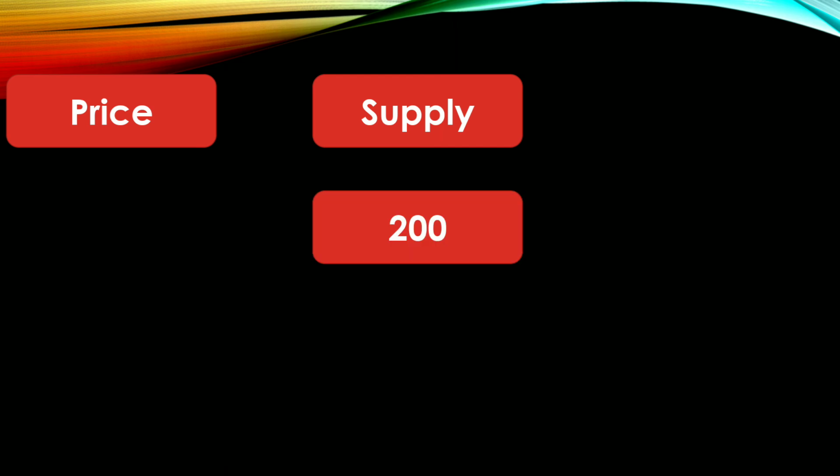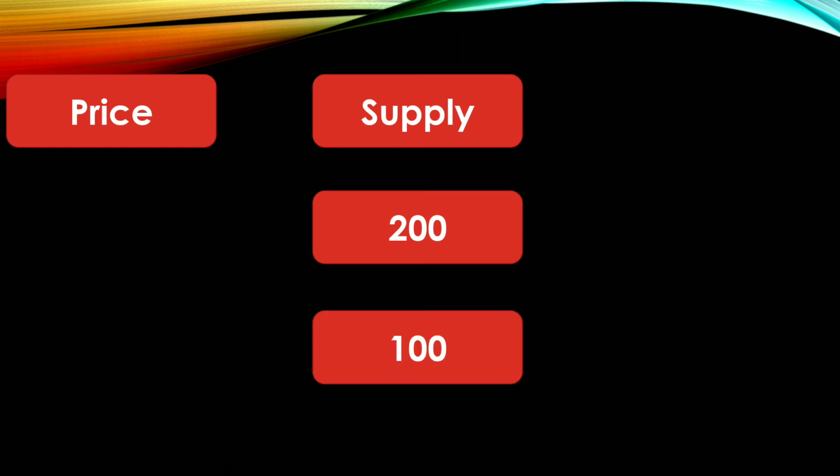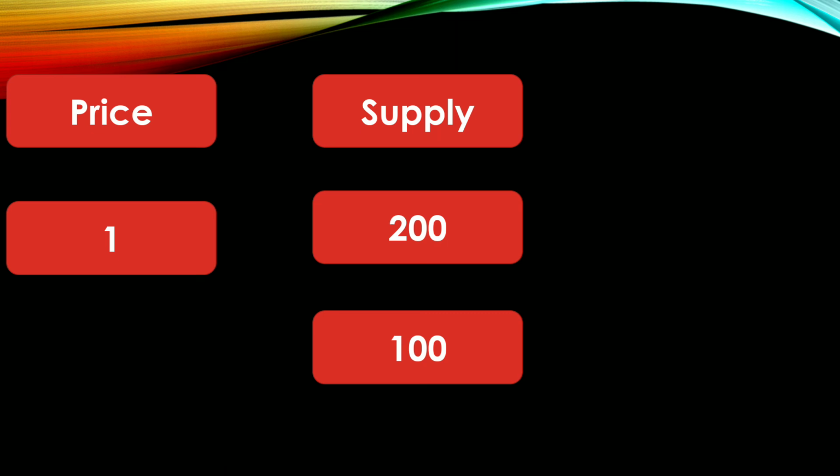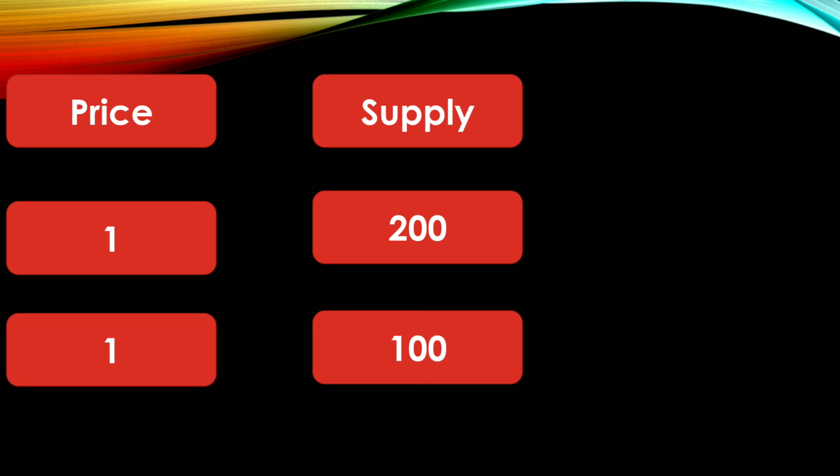Earlier supply was 200. Now, due to unfavorable changes in other factors, supply decreases to 100. But price, no effect. Price will be the same. Right, there is no change in price, but in other factors, unfavorable, the government suddenly increased taxes, or increased the cost of transportation, or they are using outdated technology, due to which supply is affected. So supply decreases from 200 to 100.